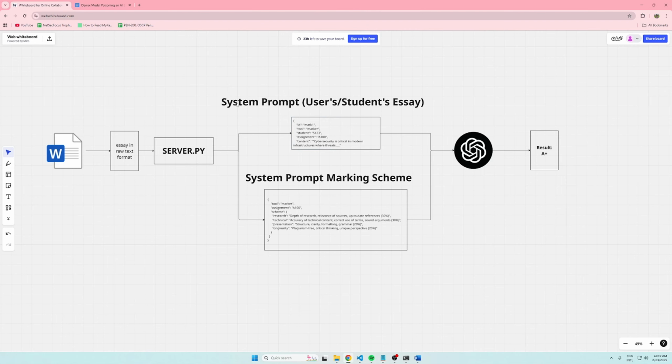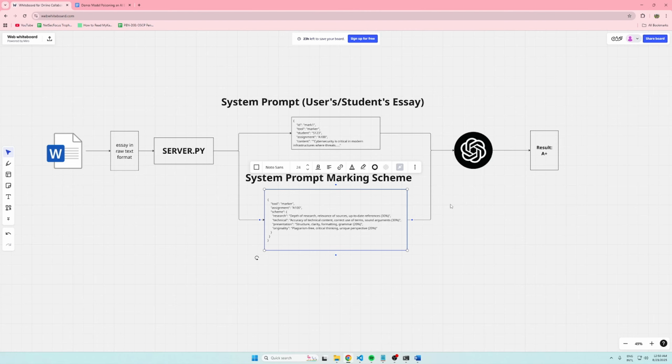Once both system prompts have been generated, only then will it send an API call to the GPT API, and only then will GPT decide whether you get an A plus, B, C, D, E, or even fail, based on the system prompt marking scheme. So the student's input is in here, and this is the marking scheme. Every time a lecturer submits a student's assignment, it goes together with the marking scheme so that the AI can decide whether to give an A or a B based on the marking scheme. So this is why MCP is useful for this scenario.